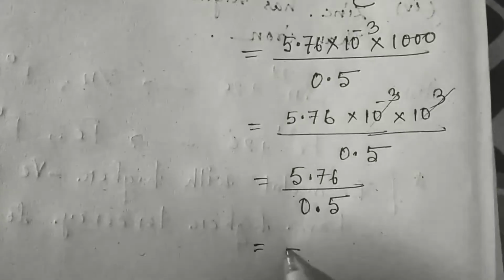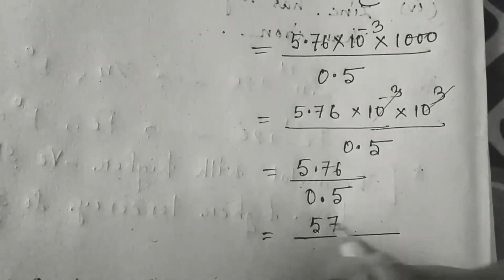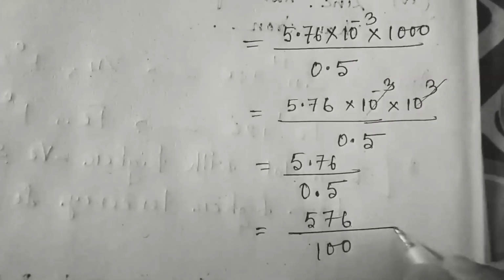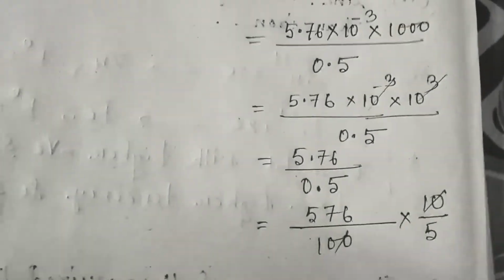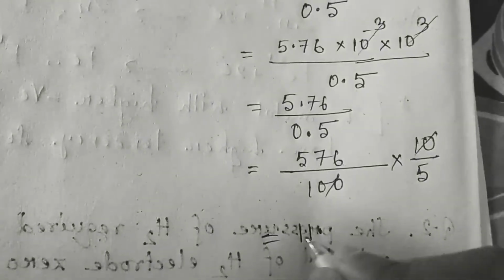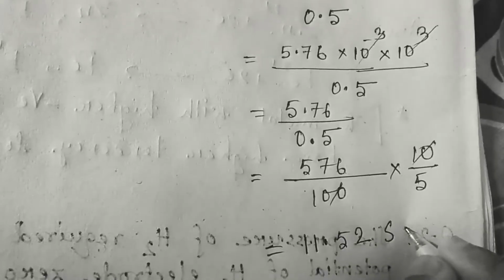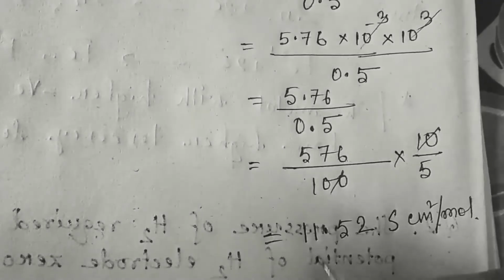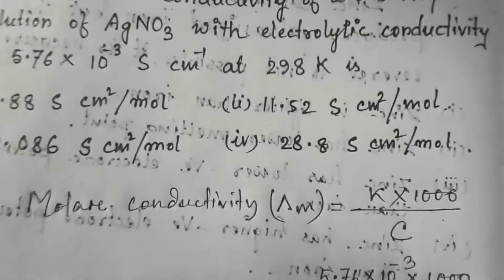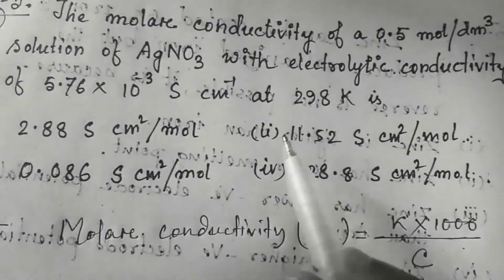You can also write it this way, 576 divided by 100 into 5 by 10. So after doing the calculation you will get the value 11.52 Siemens centimeter square per mole. Okay, 11.52. So let's see the option. Where is 11.52? Here. So this is the right answer.